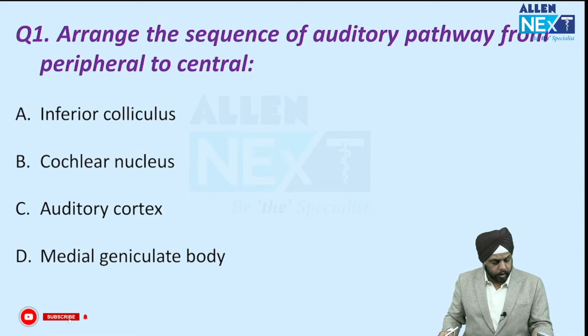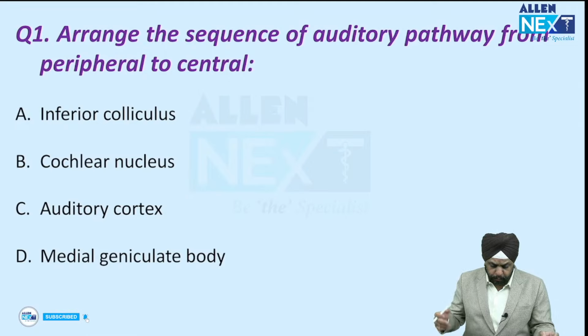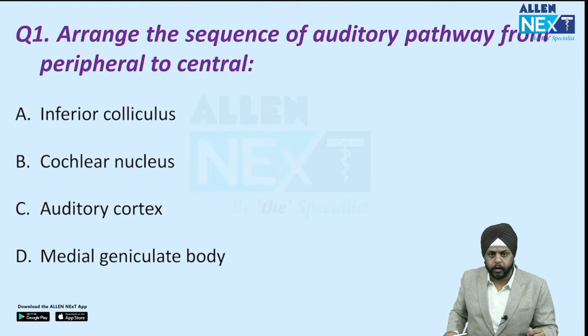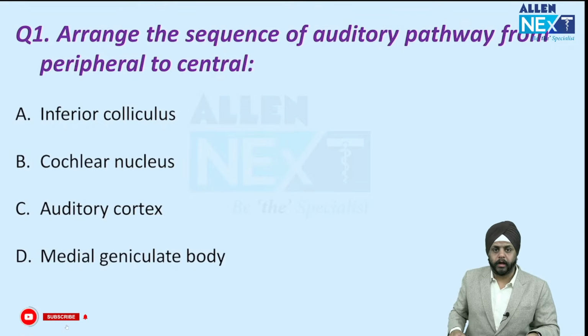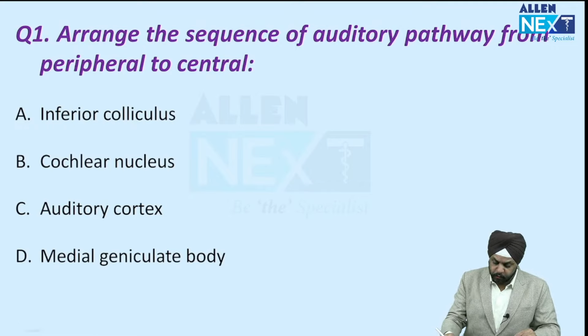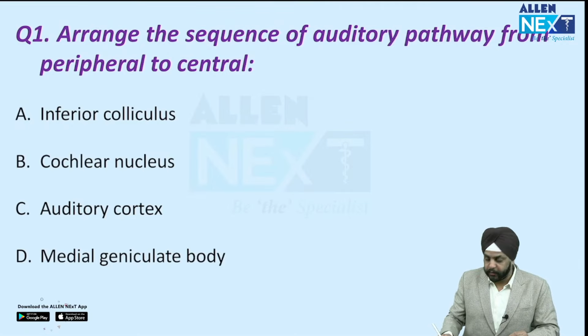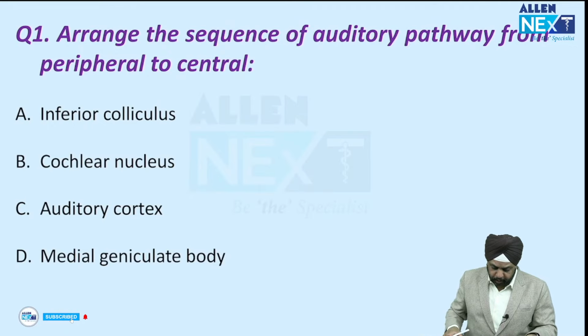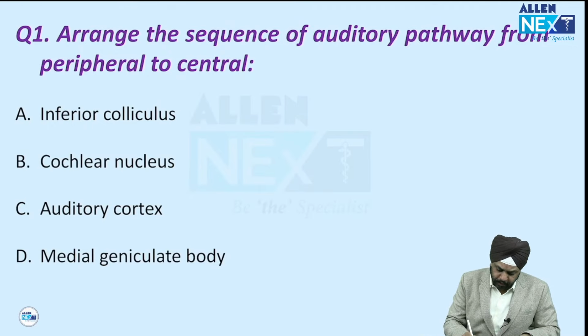Okay, so the first question, and this is a repeat question. Arrange the sequence of auditory pathway from peripheral to central. This question has been asked multiple times. And the best thing about this question was, in this exam, this question got repeated twice. So one question, double the number of marks. Wow. And we have been discussing the mnemonic over here multiple times.